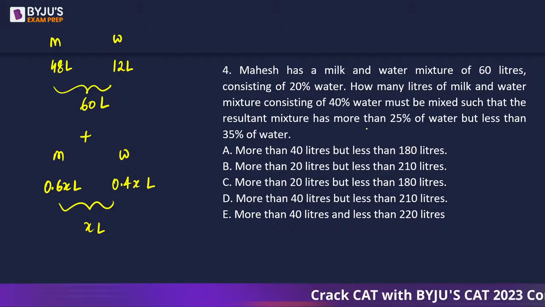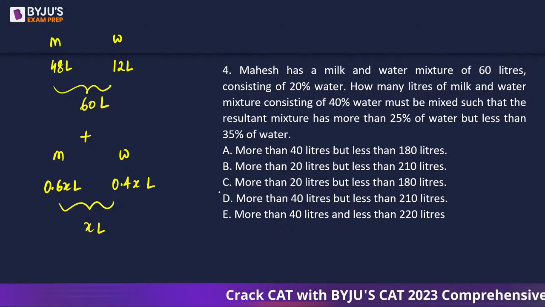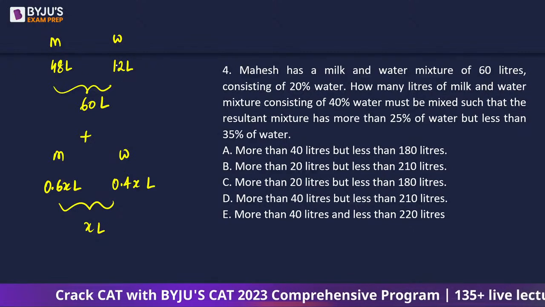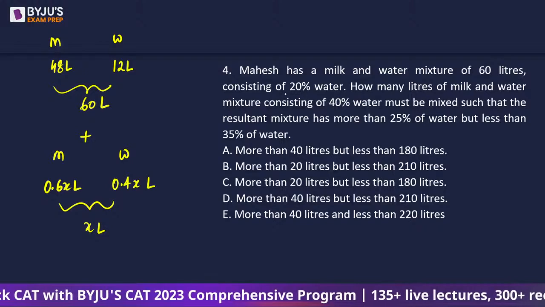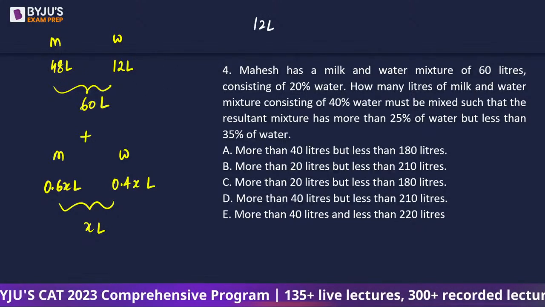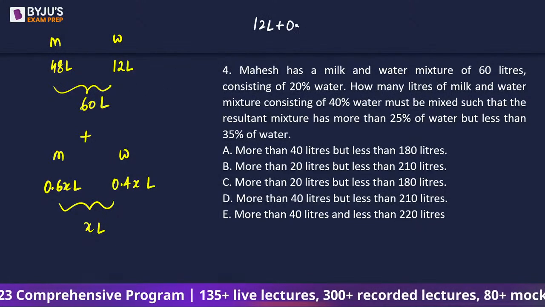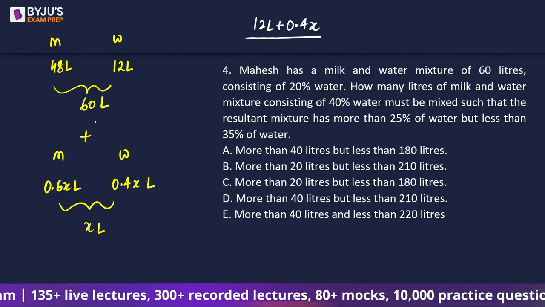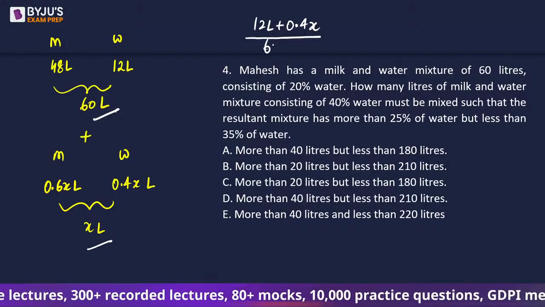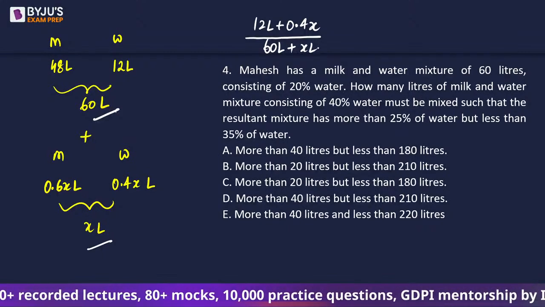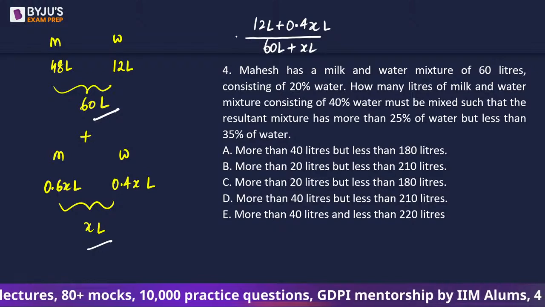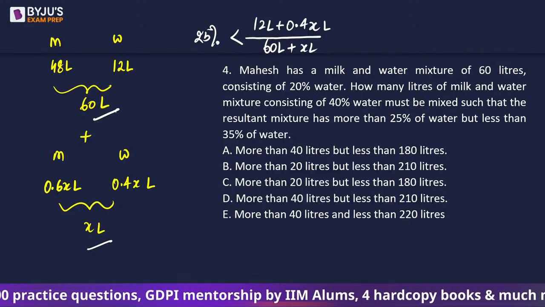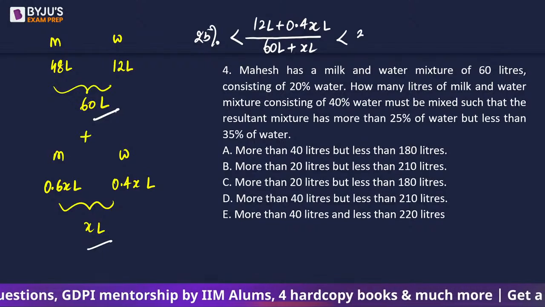Such that the resultant mixture has more than 25% of water, but less than 35% of water. That means we will have to deal with water. So first, how much water is there? 12 liters. How much water are we adding to it? 0.4x liters. This is water overall, out of a total of 60 liters plus x liters. It is given that this has to be more than 25% and it should be less than 35%.